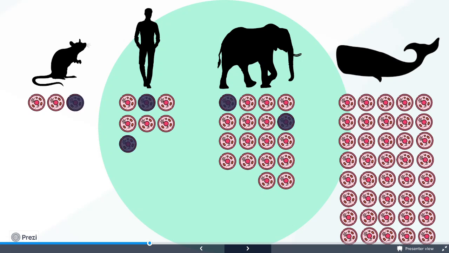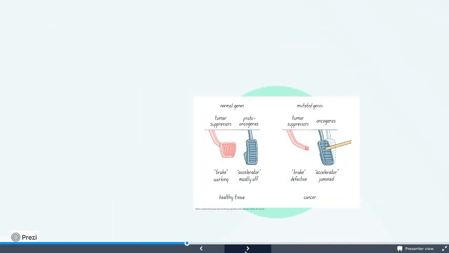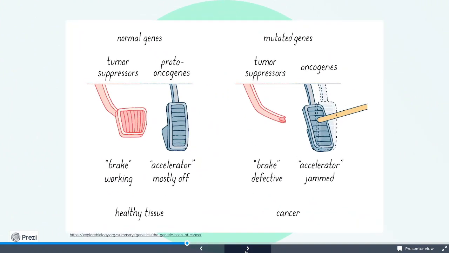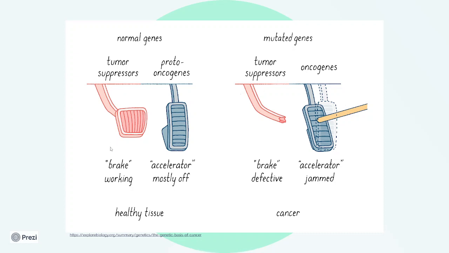As you can see from my little diagram here, with more cells, there's more chances of tumor suppressors, which helps combat these cancerous cells. Now, tumor suppressors serve as a brake for proto-oncogenes. As long as the tumor suppressors are effective, the proto-oncogenes are regulated to prevent mutated genes. Bigger animals have more tumor suppressors, as I mentioned earlier, which means they need more mutations to develop a cancerous tumor that is dangerous for the animal.